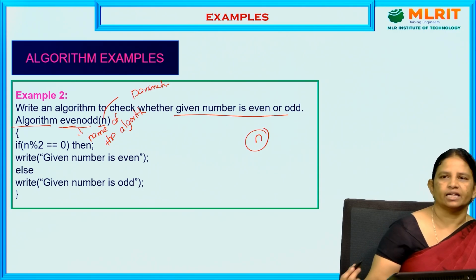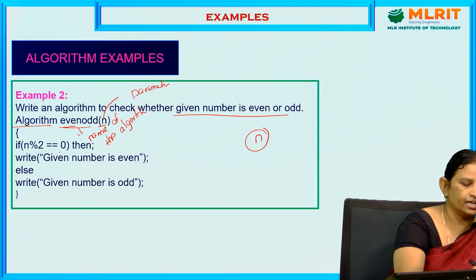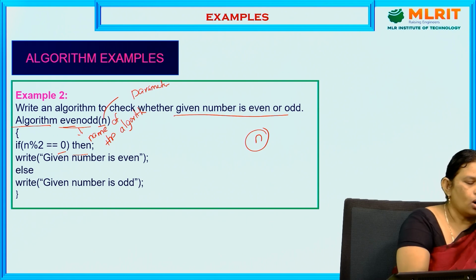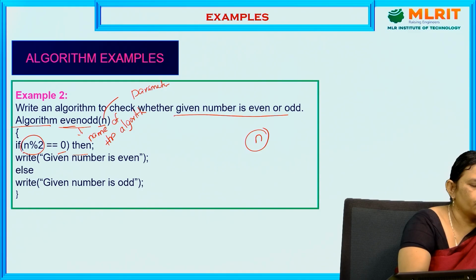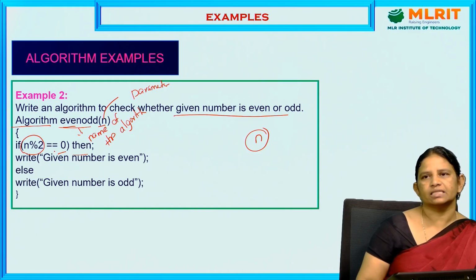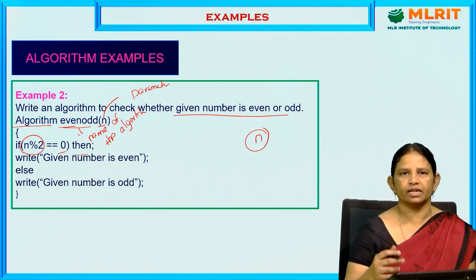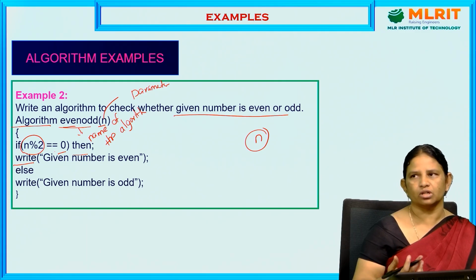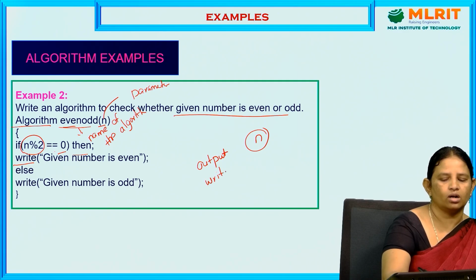So what is the condition for even or odd? If the number is divisible by 2 and the remainder is 0, then the number is even. Otherwise the number is odd. So how to write this statement in the form of pseudocode? If n modulo division of 2 equal to 0. That n is the value we are going to take from the keyboard, do the calculation and take the remainder. If the remainder is 0, then instead of print, we can use write. For output, we can use write. The output statement is written by using the keyword called write.